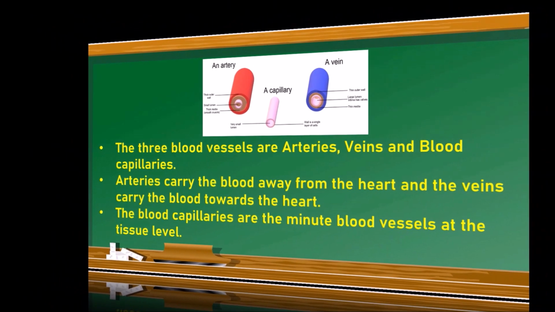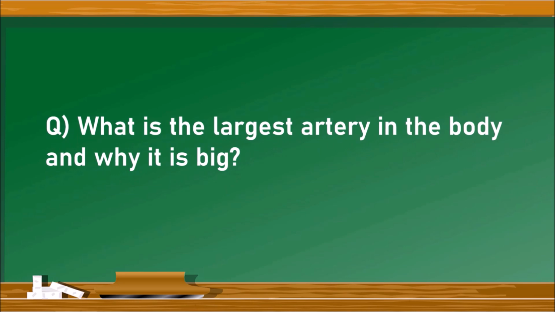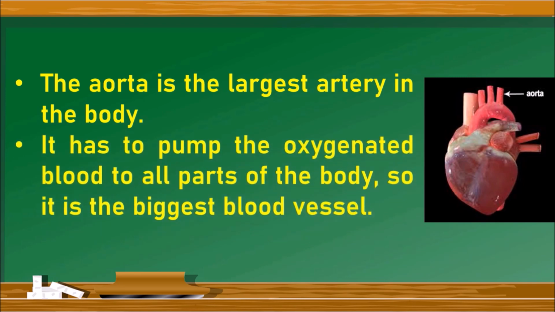The next question, what is the largest artery in the body and why is it big? The answer is, the aorta is the largest artery in the body. Observe the diagram. The aorta, the blood vessel which is indicated as aorta, is the largest artery in the body because it has to pump the oxygenated blood to all parts of the body except lungs. So it has to be the strongest blood vessel in our body.